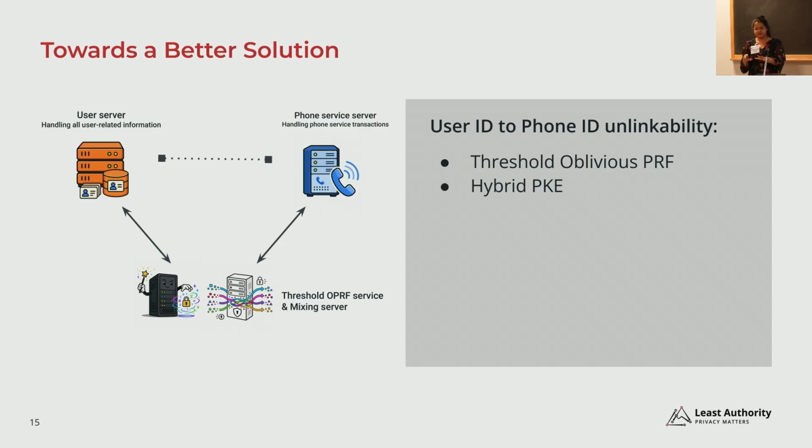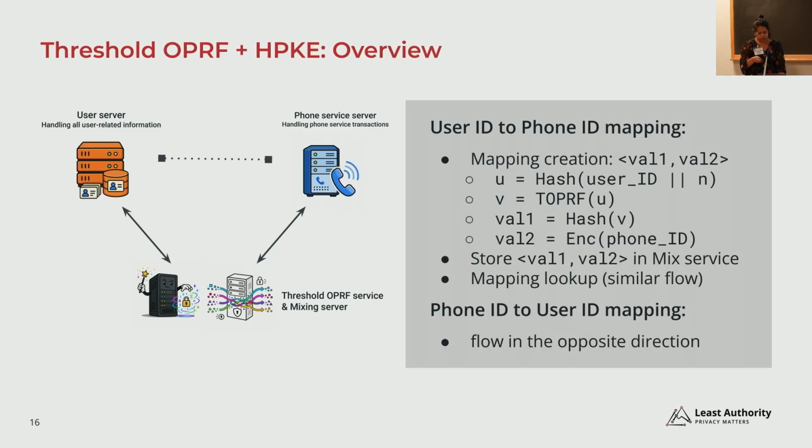So then we shifted and came up with a working solution, which is a combination of two main primitives: threshold oblivious PRFs combined with hybrid encryption. So I will go through the solution a bit to understand how we are using threshold OPRF here. First of all, when we have the user transaction containing the user ID, the first step for the user service is to get output from the threshold OPRF service. So the user server will talk to the threshold OPRF service.